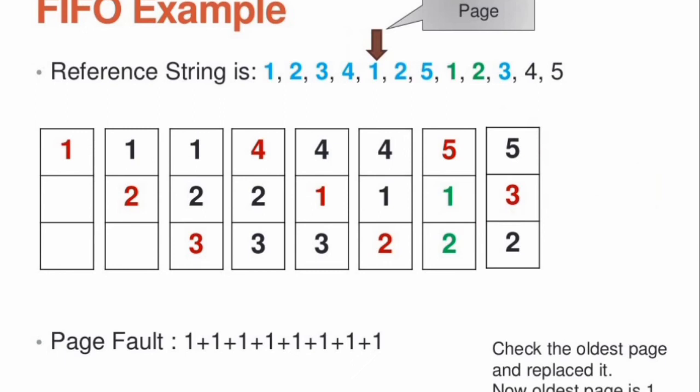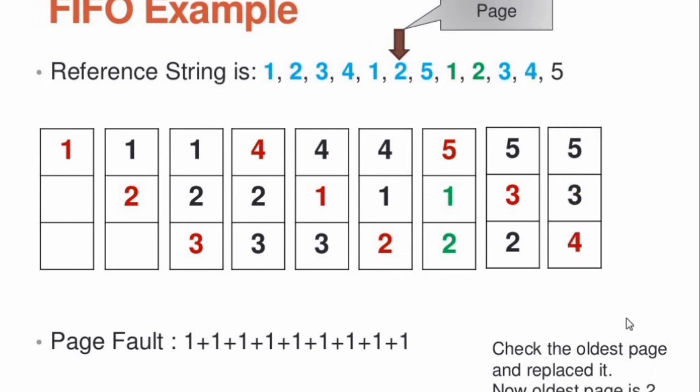Go to page 3. Page 3 is not present, so again you follow the same concept. Among the pages 1, 2, 5, which came first? 1 came first, so use that page for loading page 3. Next move to page 4. Page 4 is not present, so add one page fault error. Then replace a page in the main memory.